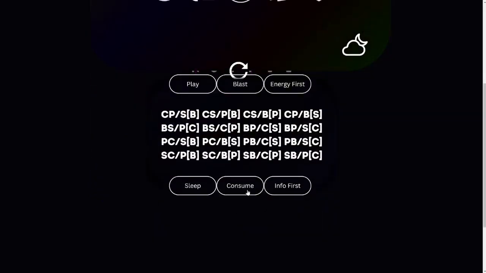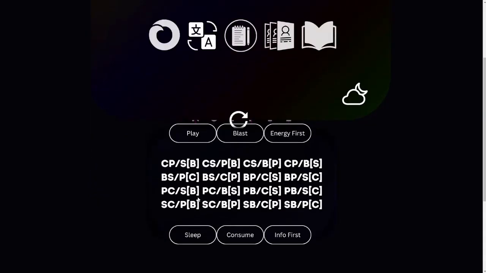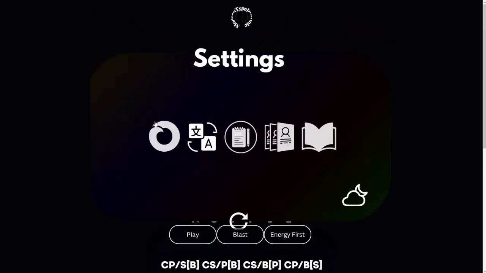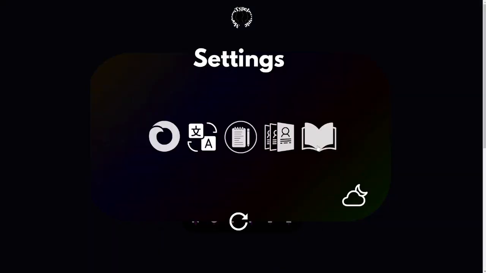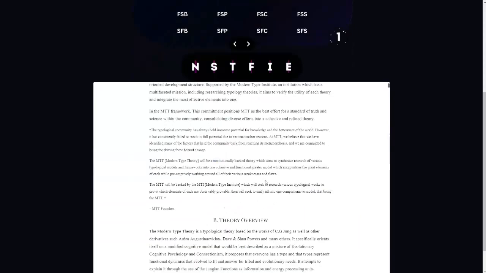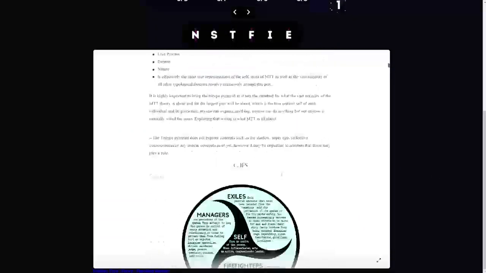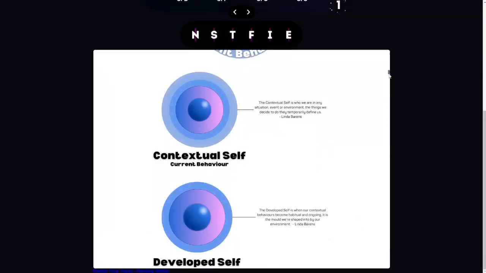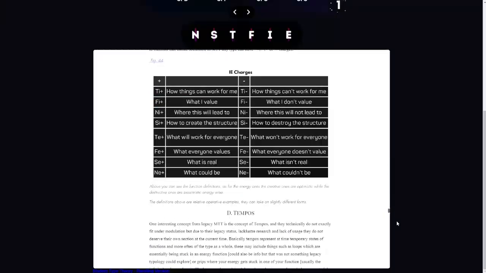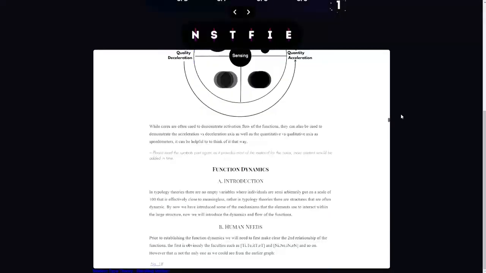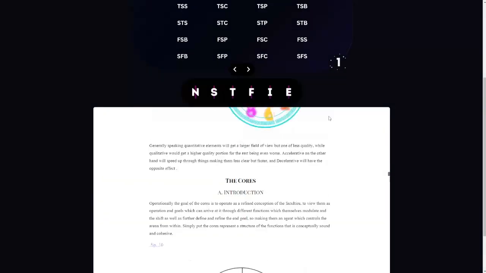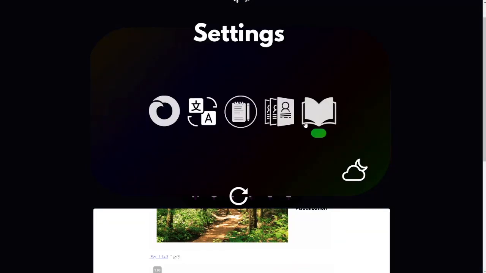If you use OPS or MTT, you might want to do the whole animals thing or the blocks thing. You can do it right down here. That's perfectly fine. And then you got the theory book. Before, we had a whole list of things you could use to type people. Now you just have the entirety of the theory book to read here whenever you want, if you want to check up on the theory. Absolutely wonderful, right? Go read MTT. It's absolutely based, absolutely great. All right, so we close this.